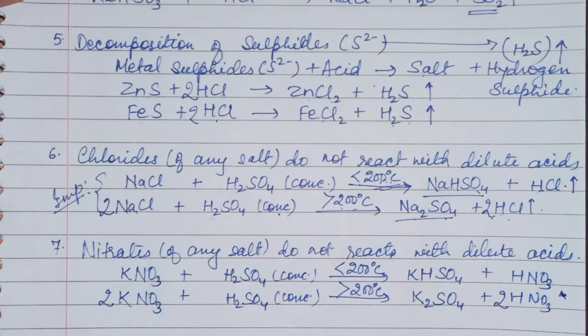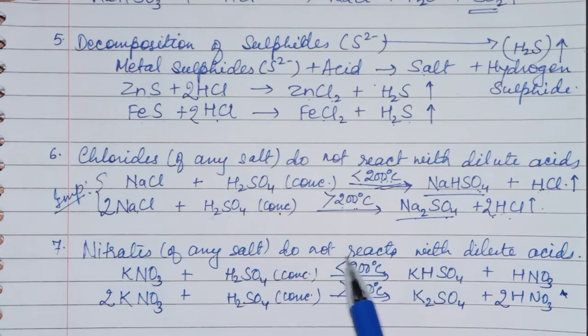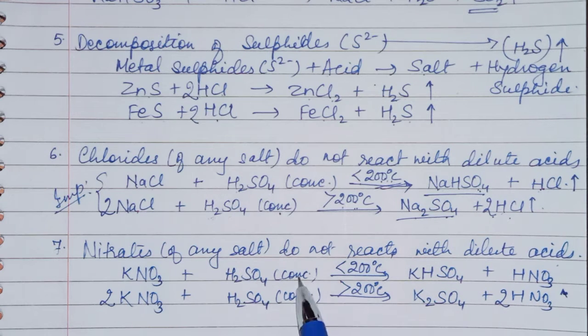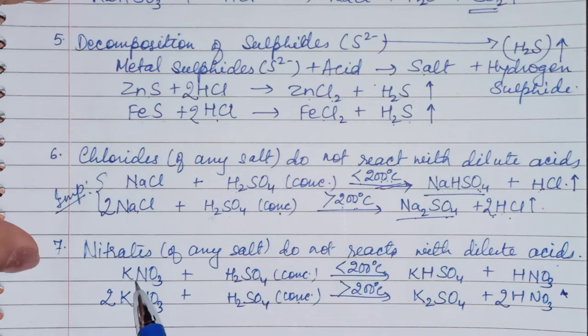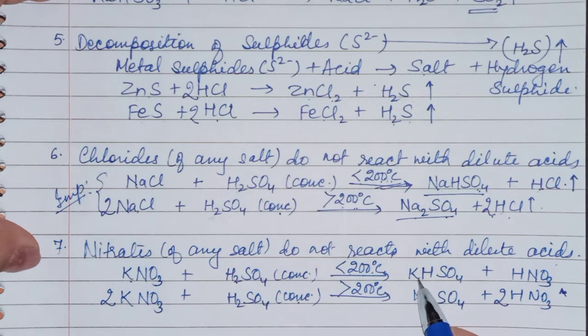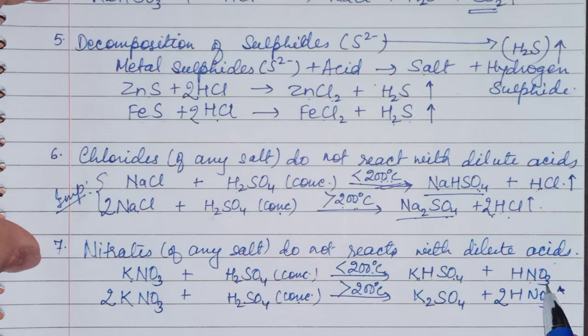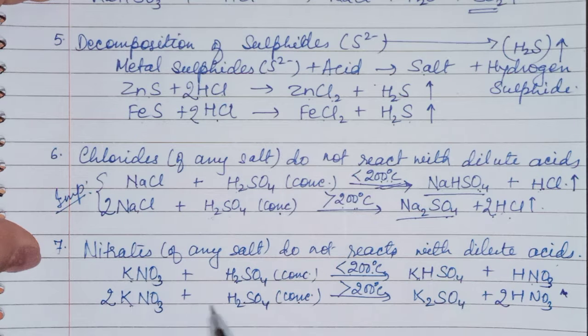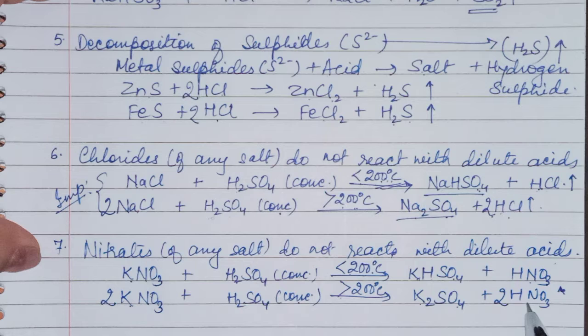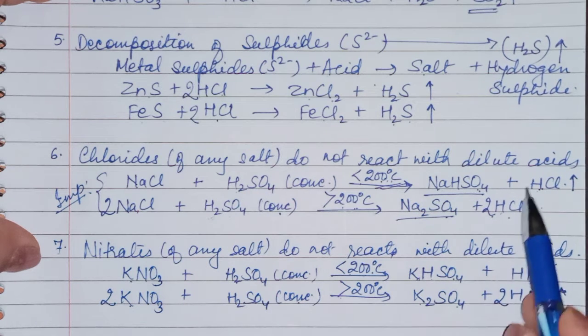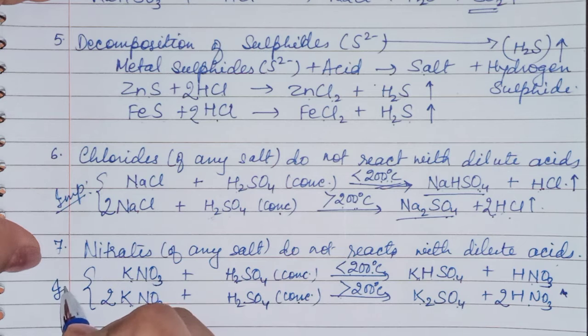Next is nitrates of any salt. These also do not react with dilute acid. They will react with concentrated acid. Potassium nitrate reacts with concentrated sulfuric acid. Temperature is below 200 degrees Celsius. Again, potassium bisulfate is forming and nitric acid is formed here. Here, potassium nitrate, concentrated sulfuric acid, temperature above 200 degrees, then potassium sulfate is forming with nitric acid. Children, in both cases the reaction is almost similar. This one is also important.